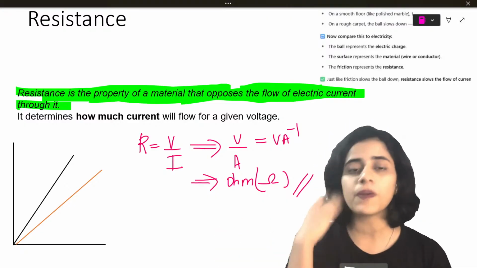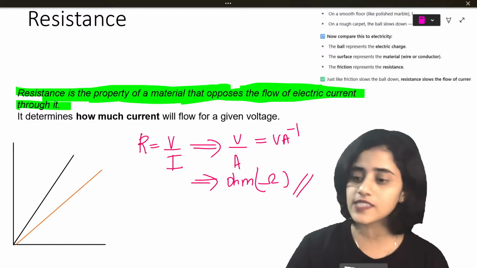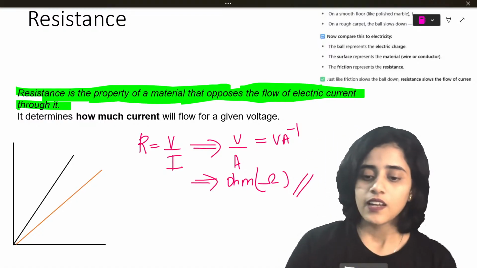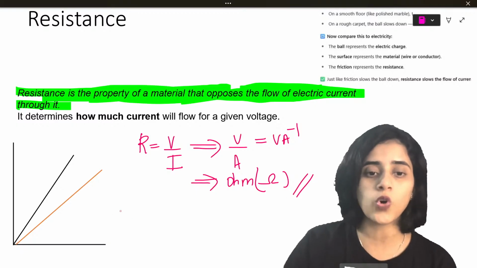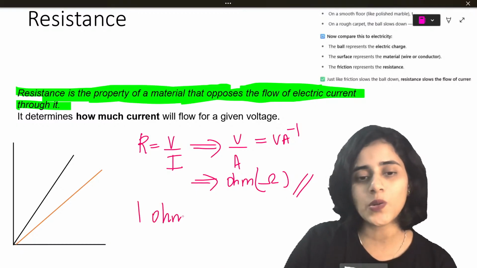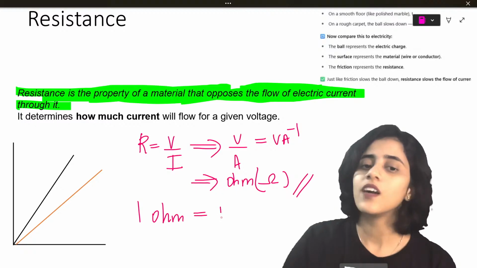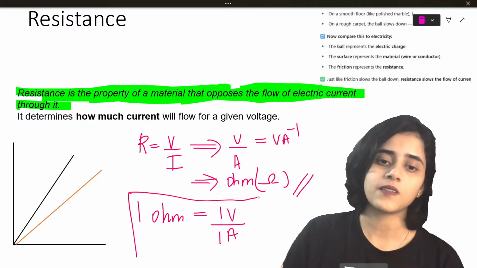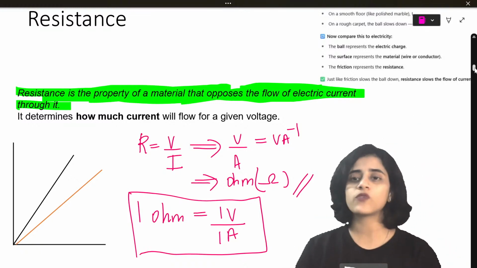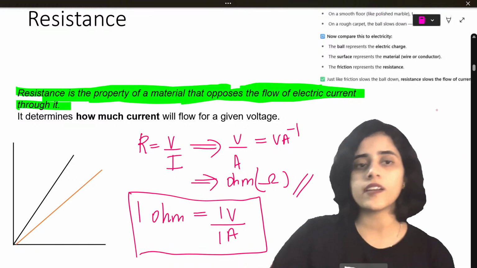Okay, coming back to the topic, resistance. The SI unit is ohms. So what is 1 ohm? 1 ohm is basically 1 volt divided by 1 amp. Okay? 1 volt divided by 1 amp.